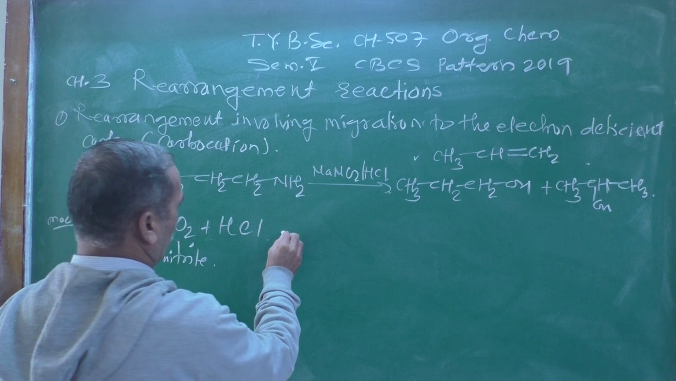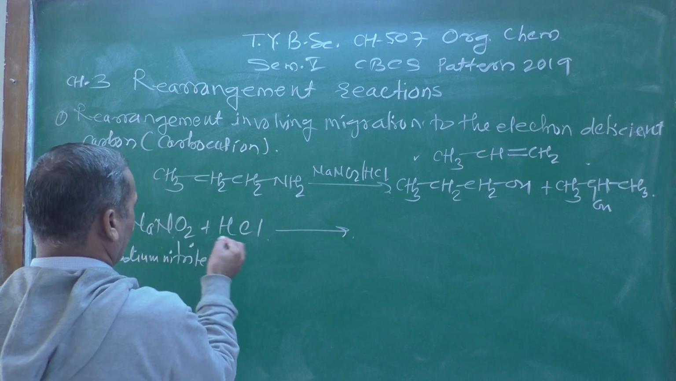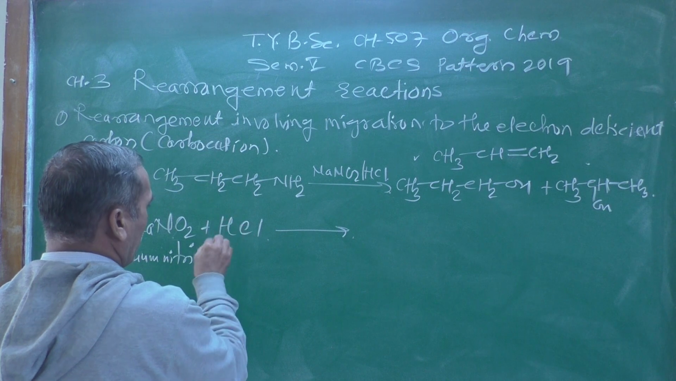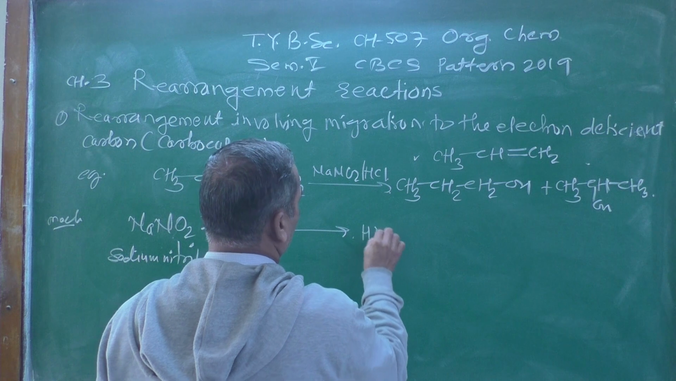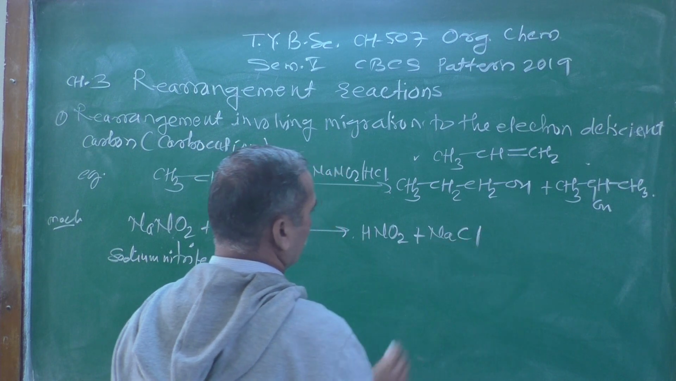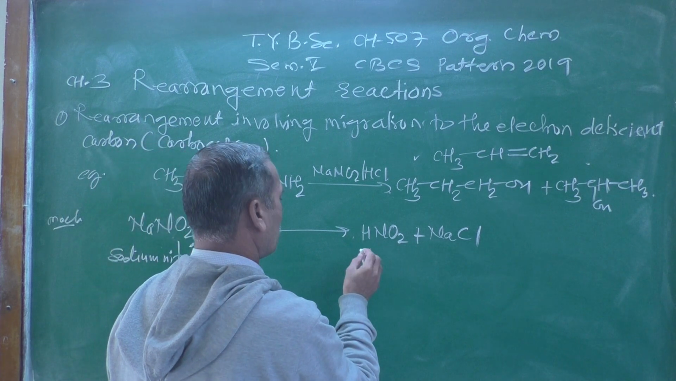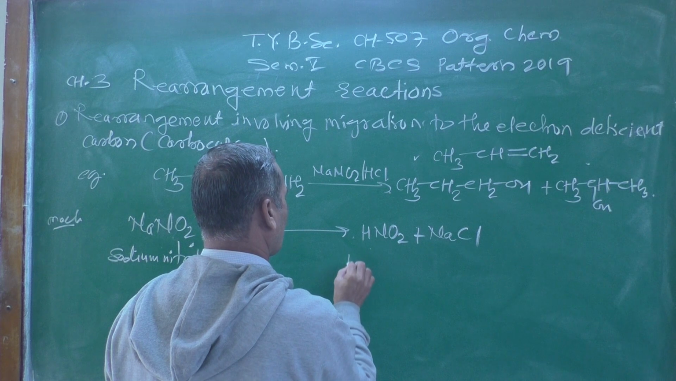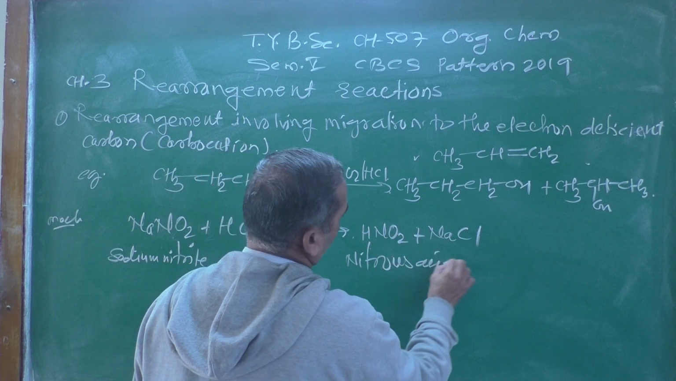Remember, these are inorganic materials. Now when sodium nitrite reacts with HCl, it forms HNO2 plus sodium chloride. Don't think about that side product, the main product is this one, which we call nitrous acid. This is known as nitrous acid.